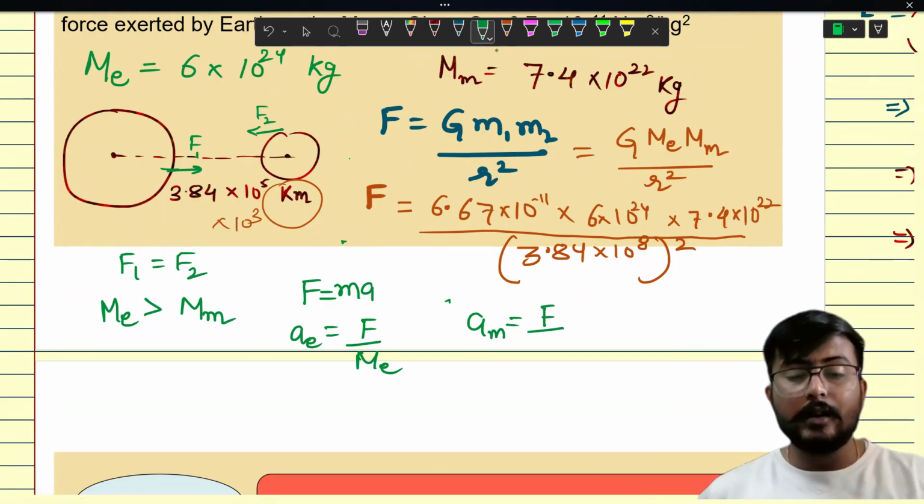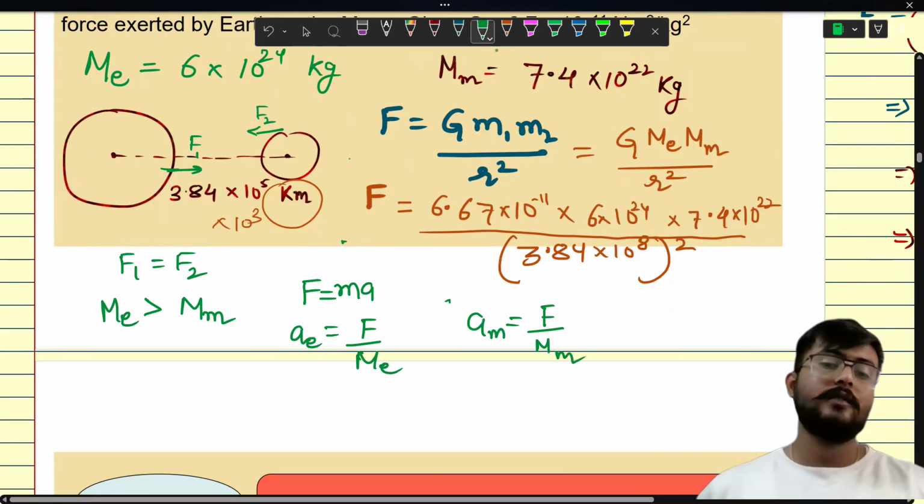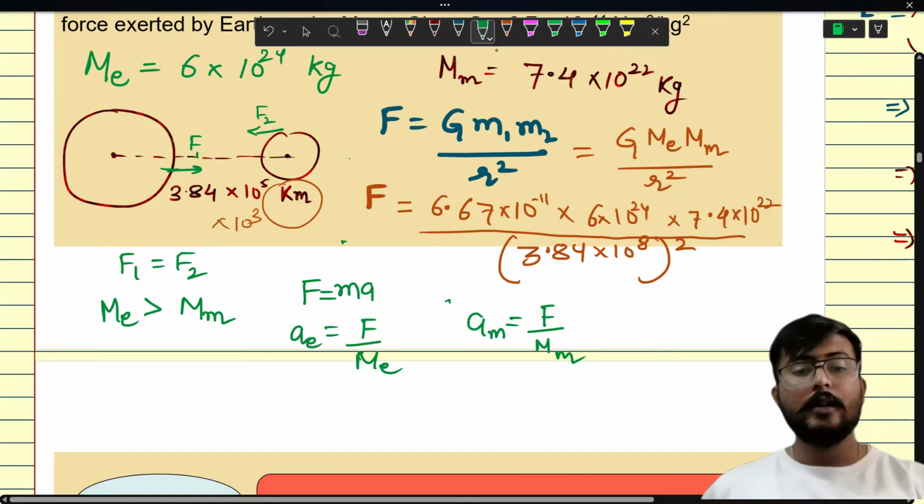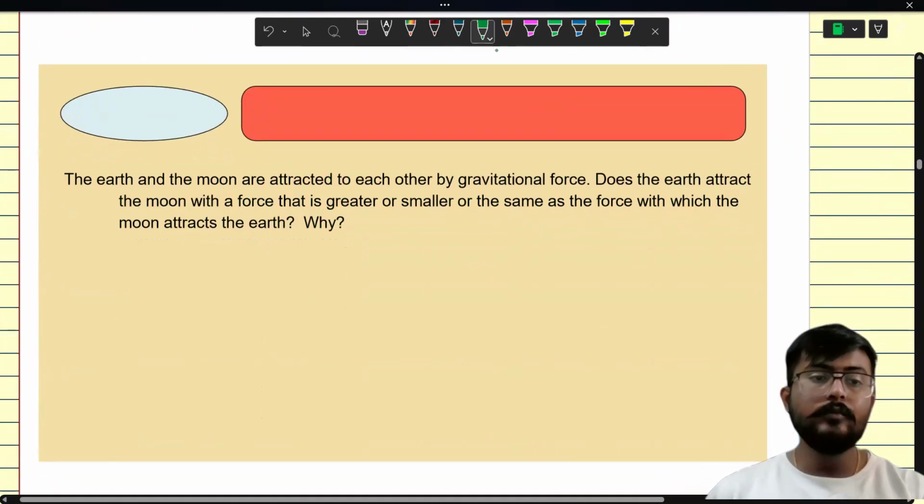The more the mass, the less the acceleration, and the less the mass, the more the acceleration. Okay, so this is the reason behind it. This is also a question. Oh, we got the same question now.